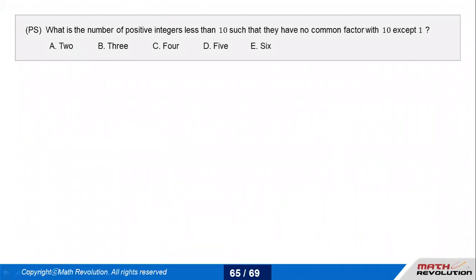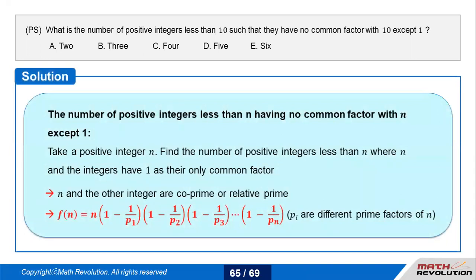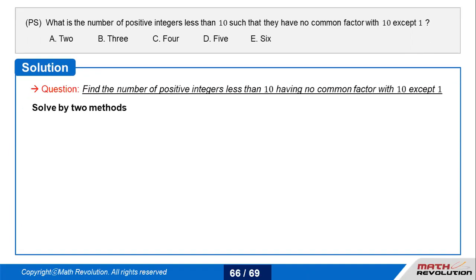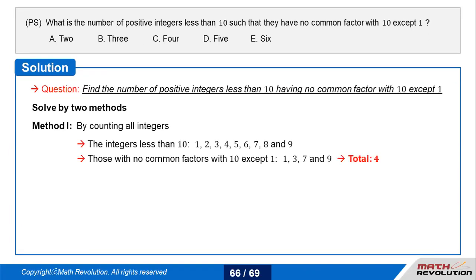What is the number of positive integers less than 10 such that they have no common factor with 10 except 1? Let's talk about these numbers. This is the formula that we are about to apply. We'll solve by two methods. First is by counting all the integers. So what are the integers less than 10? 1, 2, 3, 4, 5, 6, 7, 8, and 9. Let's talk about those numbers which have no common factors: 1, 3, 7, 9. So in total we have 4.